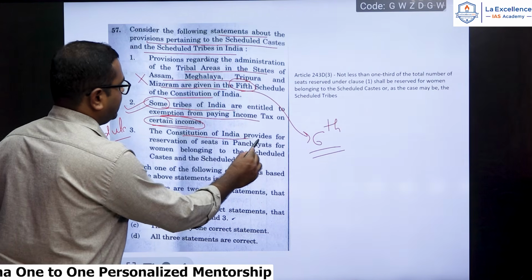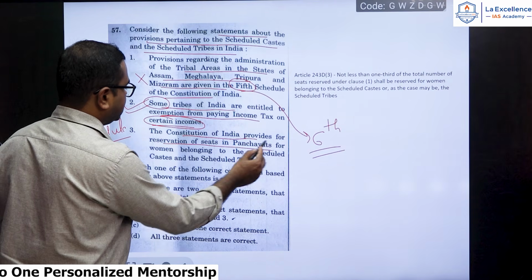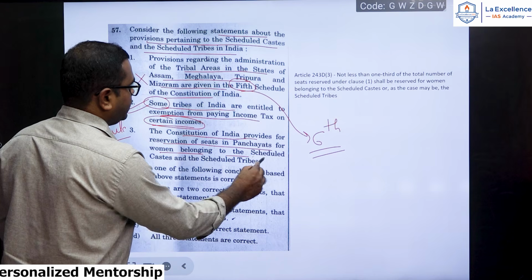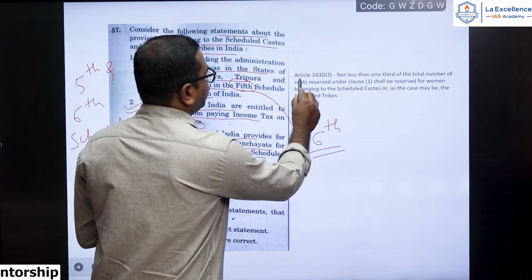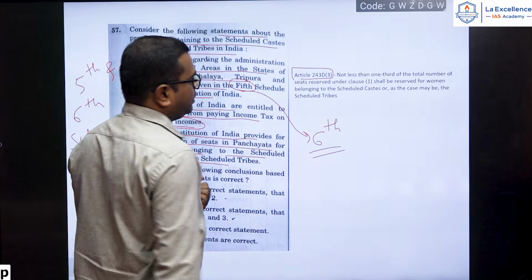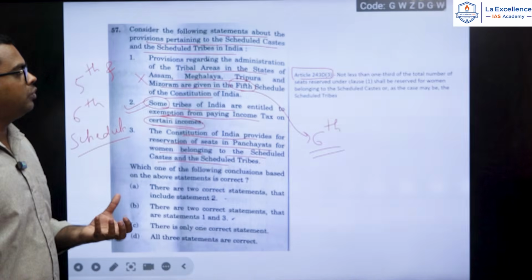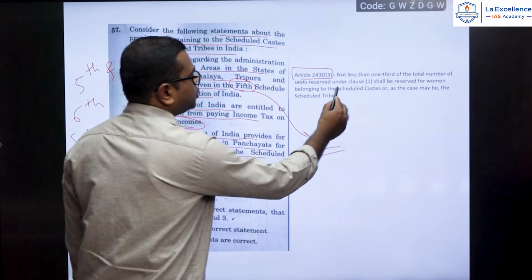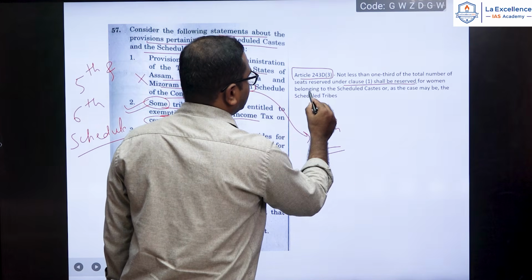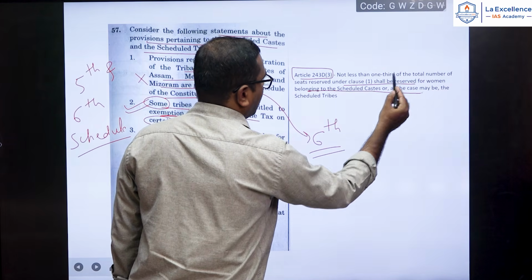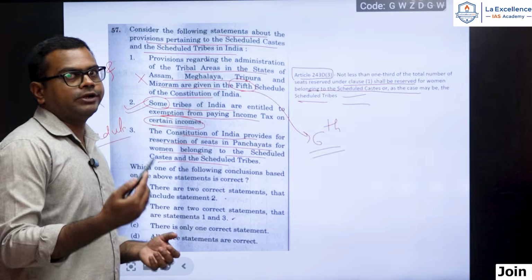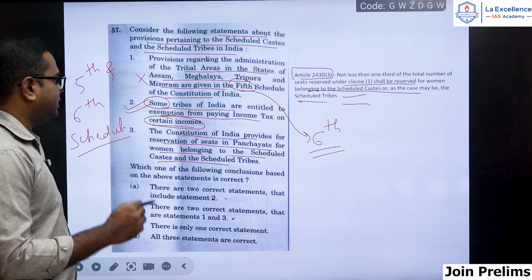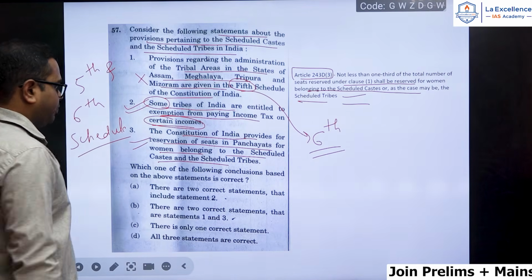The Constitution of India provides for reservation of seats in the panchayats for women belonging to the scheduled caste and scheduled tribes. So here Article 243D clause 3 will tell you that not less than 1/3 of the total number of seats reserved under clause 1 shall be reserved for women belonging to scheduled caste, or as the case may be the scheduled tribes. So here explicitly it is giving reservation to the women SCs and STs. So this is also a correct one.